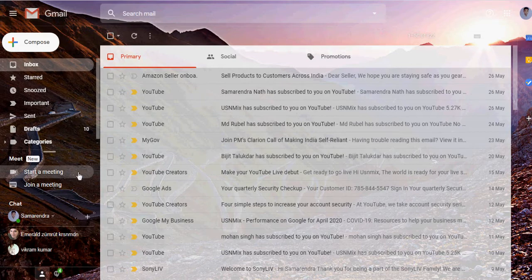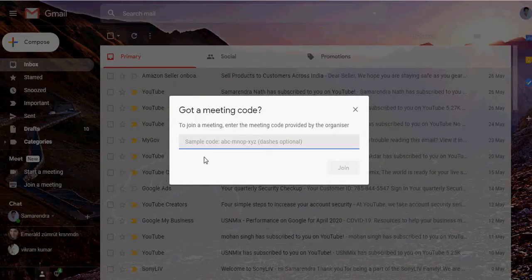And when anyone sends you an invitation to join a meeting, then you just join the meeting. To join a meeting, enter the code provided by the organizer. So who organized this meeting? He sent it, or your friends, your manager, your teacher, anyone. If you are a student, then your teacher sends this code to you.